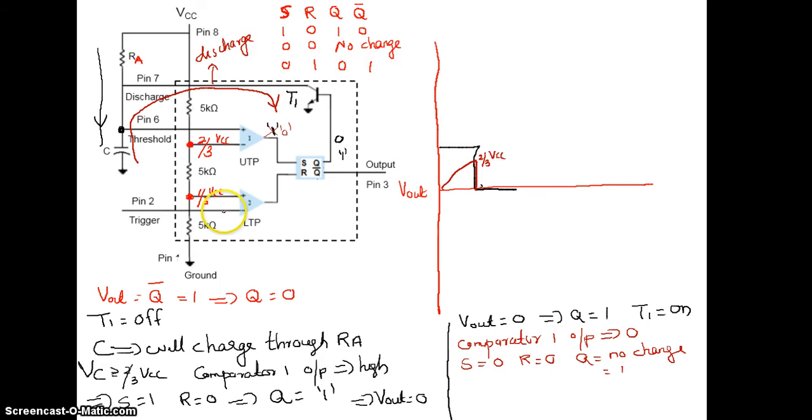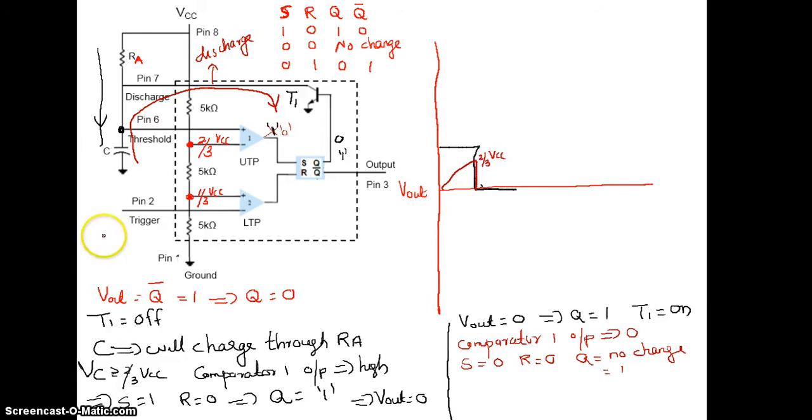Reset equal to 1 means I have to apply a trigger at the negative terminal of comparator 2, which should be less than 1 by 3 VCC. Then only I can get the output of comparator 2 high, putting S equal to 0, R equal to 1, making Q equal to 0 and Vout equal to 1.